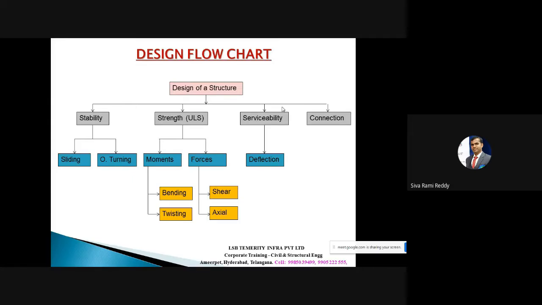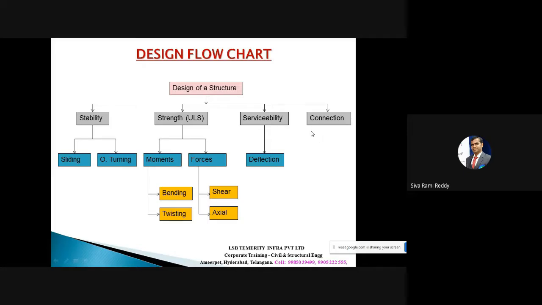The structure might have passed the stability criteria. Maybe every element has enough strength. However, structural components and the structure also should satisfy the serviceability criteria, which means deflection criteria. Deflection criteria means a structural component should not yield to a significant amount of deflection. So once we are sure it is passing stability, strength, and serviceability, we are now done with this design.